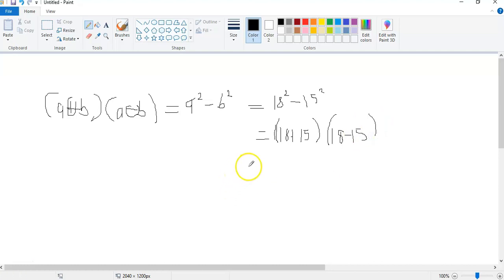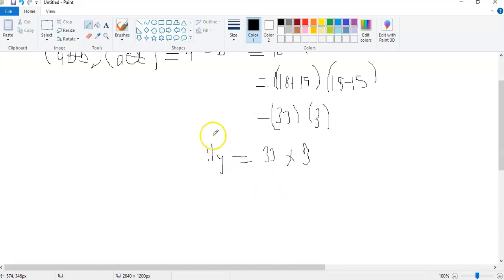Okay, so here when you add this one, what do you get? 8 plus 5 gives you 13, then 1 plus 1 gives you 2, plus the carried 1. So you get 33. So 33 multiplying 18 minus 15, which is 3. Okay, which means that our 11y is equal to 33 times 3, and if they are in bracket, it means they are multiplying, so you can still write it this way.